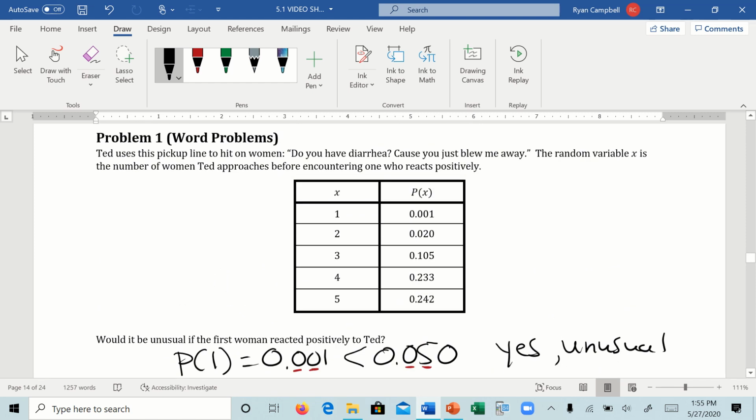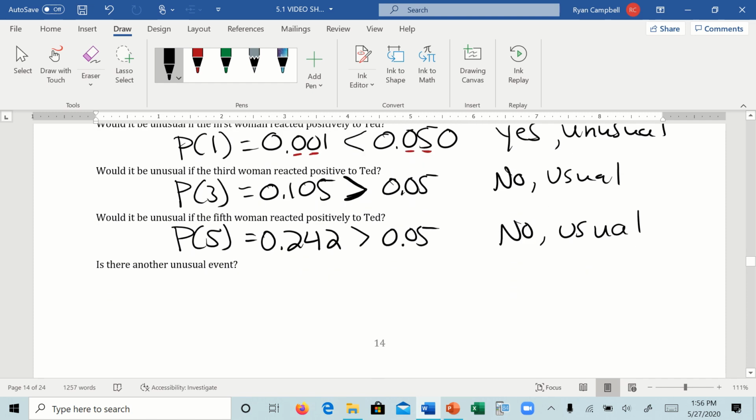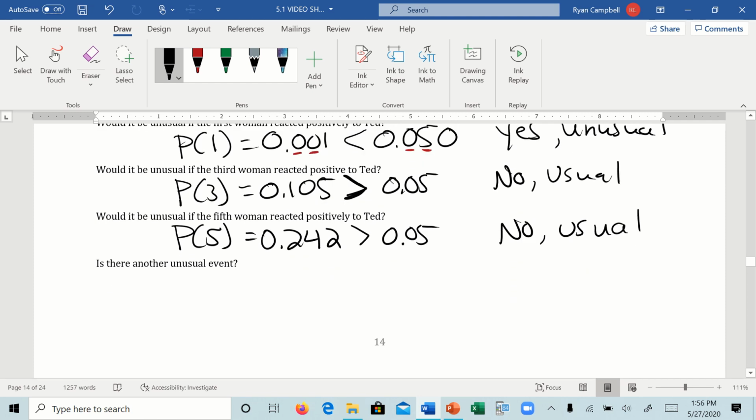Well, yeah. We can definitely see that 0.02 is less than 0.05, so the second woman reacting positively would be unusual, because that probability is less than 5%.